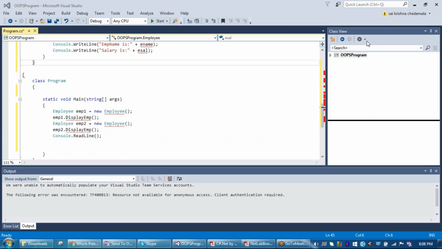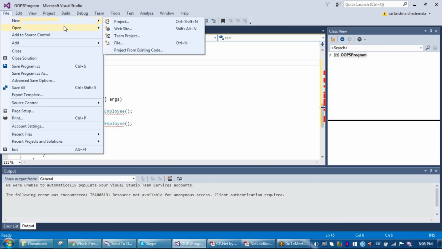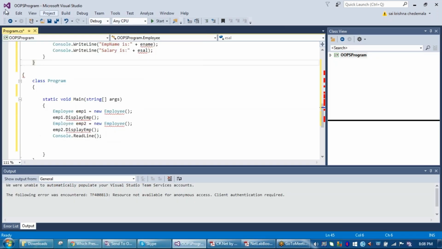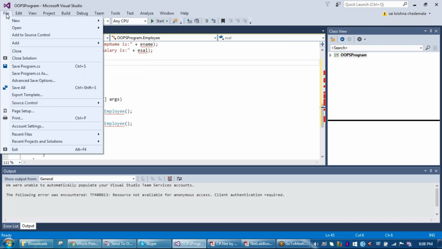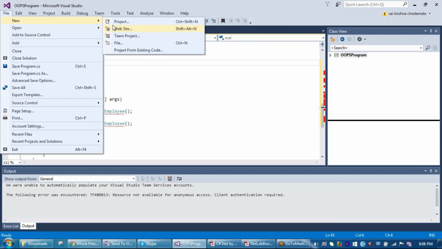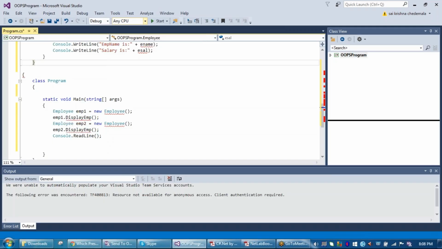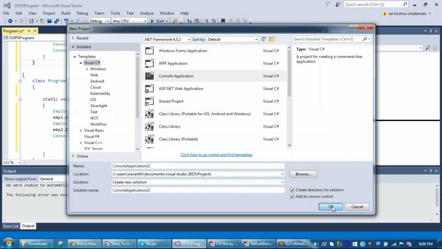Now you do one thing, you just create a new application. File, new project, console application.